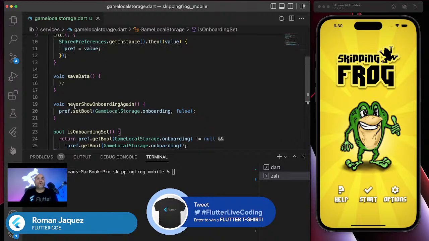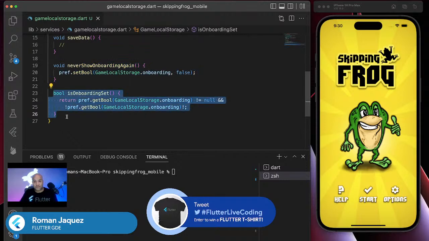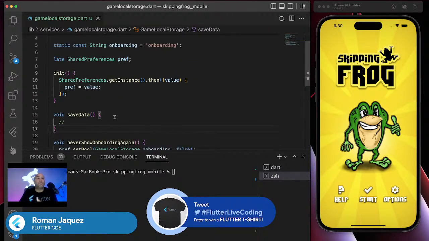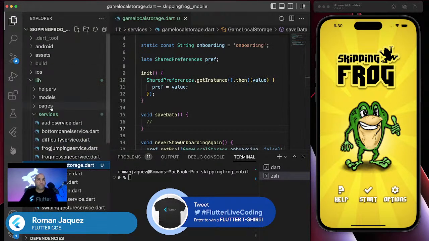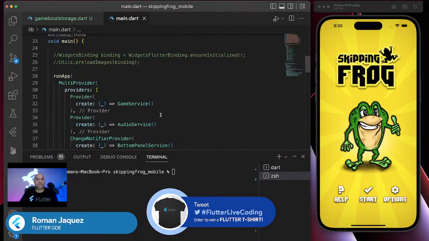So now that I know how to store the value in the shared preferences, and how to pull it out of the shared preferences, let's start consuming this simple service that I created called Game Local Storage. So let's just add it, along with my other services. It's just going to be a simple provided service.